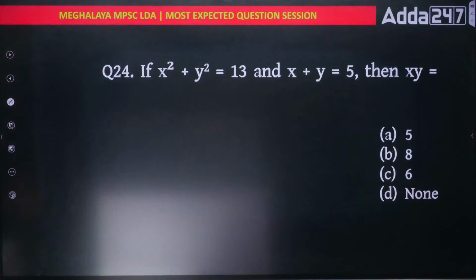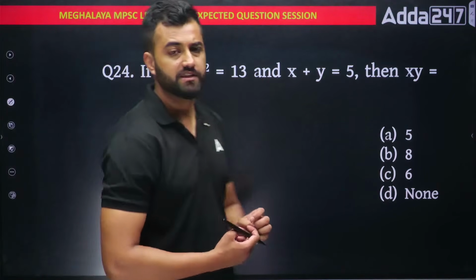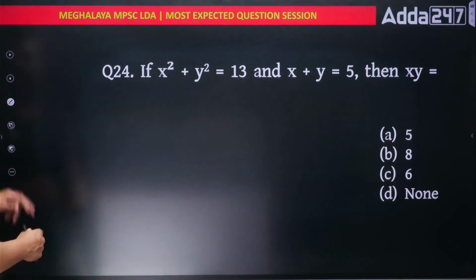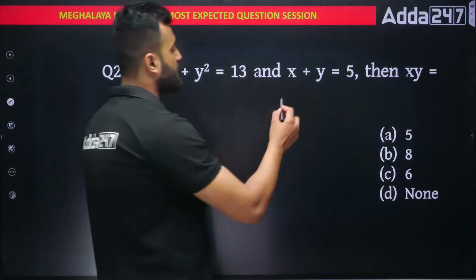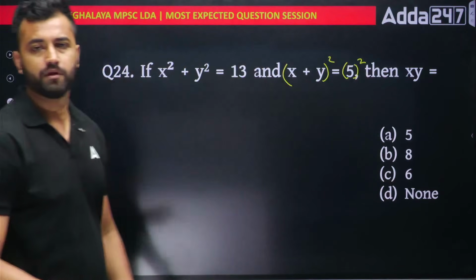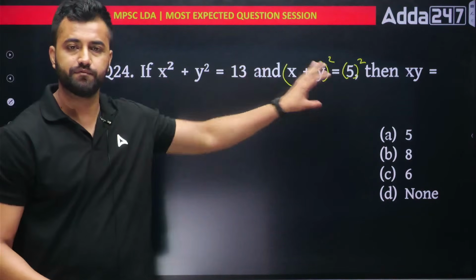Okay, next. Question number 24. If x square plus y square is 13 and x plus y is equal to 5, then xy equal to what? Very simple. On such questions, just square these terms. Square on both sides. If it was cube, then I'll do cube. If it's square, then just square.